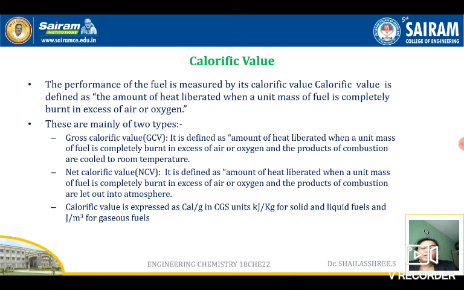What happens is that the products of the combustion, that is the steam, will be condensed back to water. When it is condensed back, it will give some small amount of energy. That is called latent heat of steam. That is present in the case of GCV, and in the case of NCV it is not there, because we are heating in an open vessel. Open vessel means the steam formed is expelled out to the atmosphere.